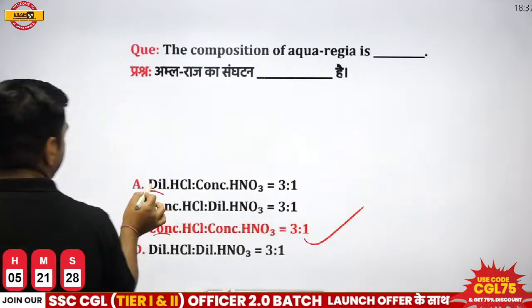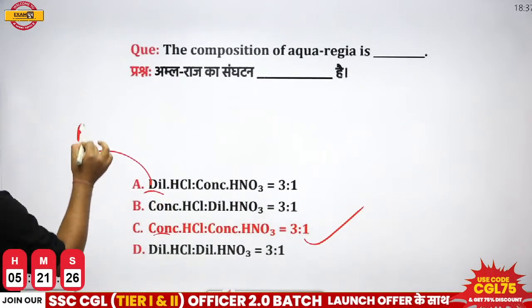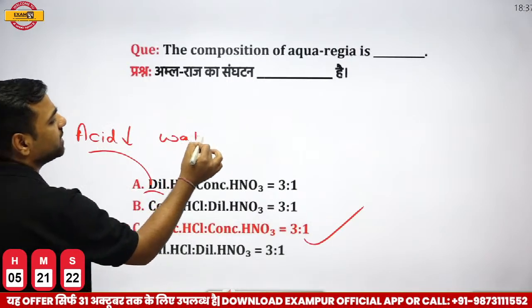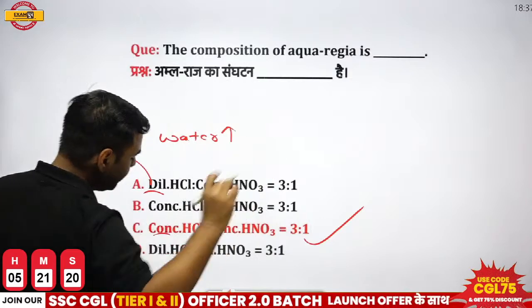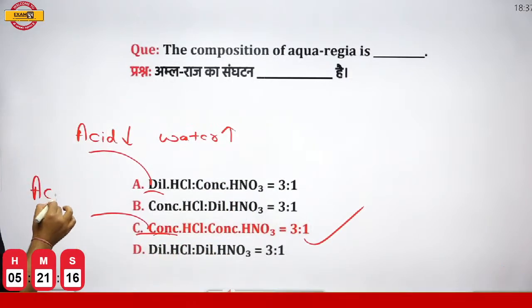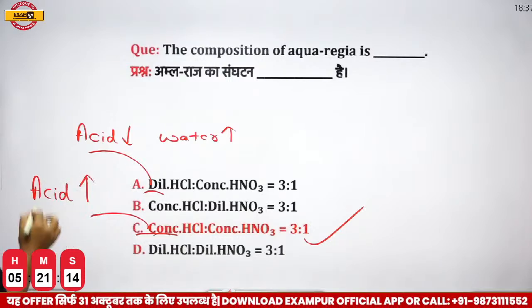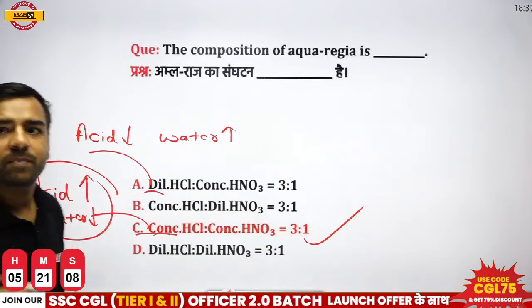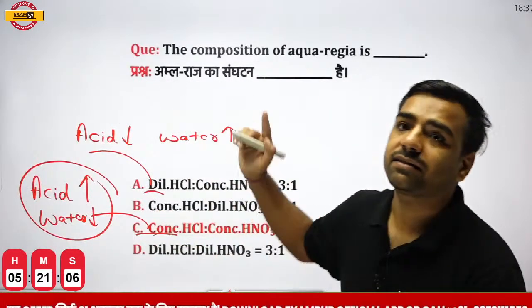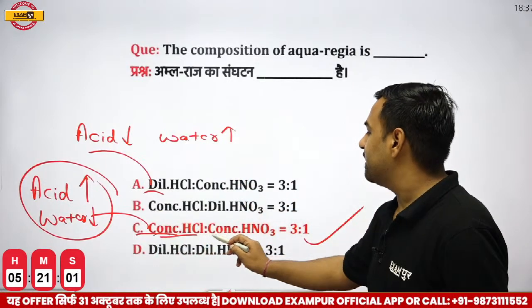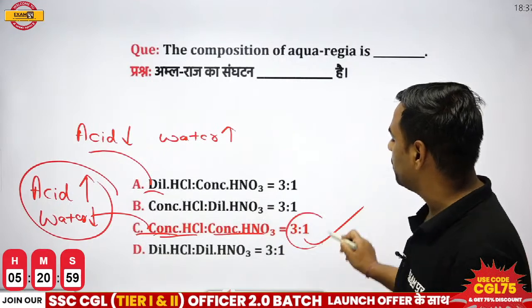If I talk about the dilute part, the quantity of acid is less and the quantity of water is more. In a similar manner, in the concentrated part, the quantity of acid is more, but the quantity of water is less. This is very, very important. We must understand this fact. In the concentrated part, the acid's quantity is more, right? So yes, here concentrated HCl and concentrated HNO3, and the ratio is going to be 3:1.